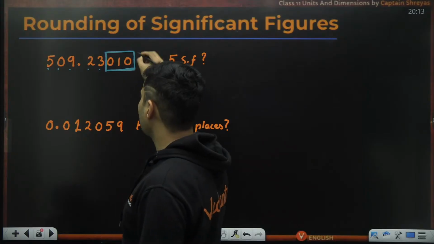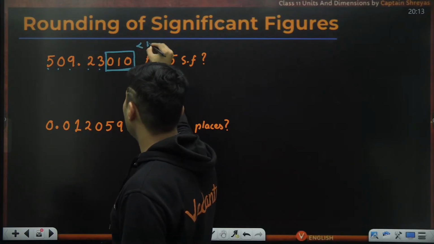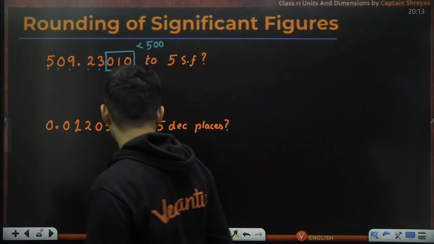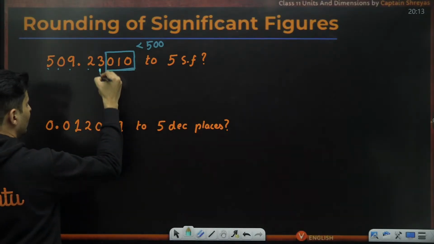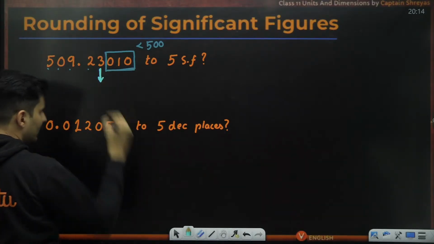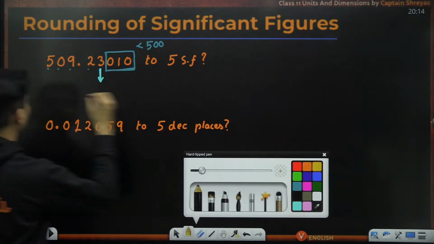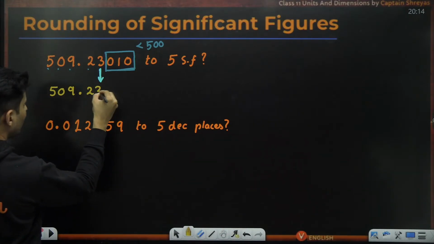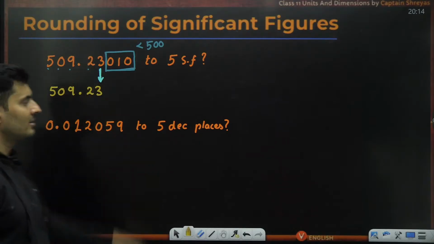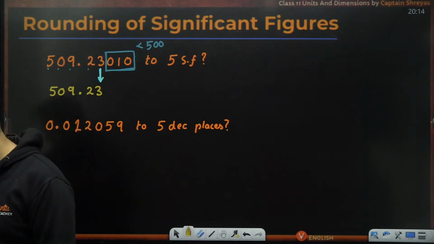So 010 is 100% less than the number 500. If it is less than 500, what will you do? The previous digit will go as it is. Hence, it will be rounded off to 509.23 only. Is that making sense, everyone?